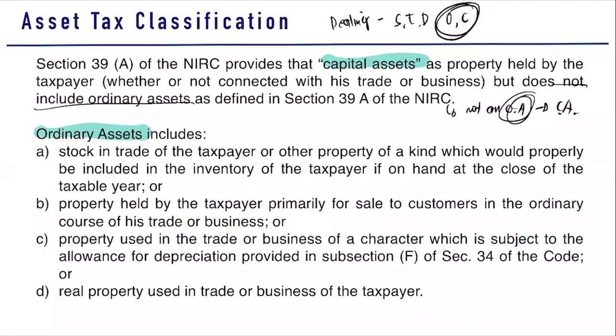So first, we define what an ordinary asset is. An ordinary asset is a stock in trade of the taxpayer or any other property that is included in the inventory of the taxpayer. In short, this is your inventory. So what do we mean by stock in trade? When we say stock in trade, this stock is held for buy and sell.